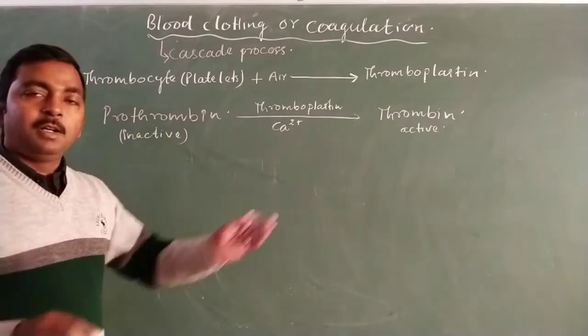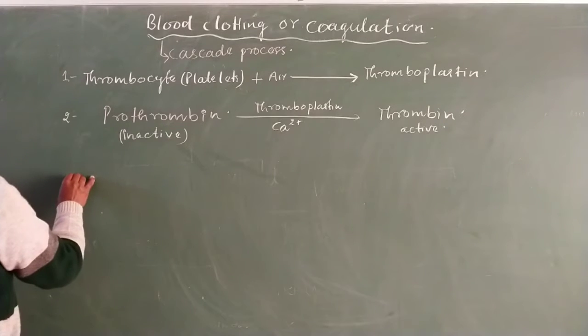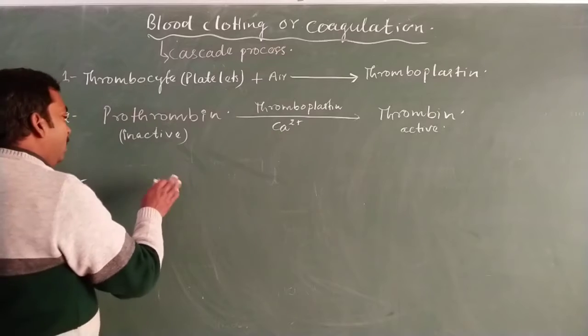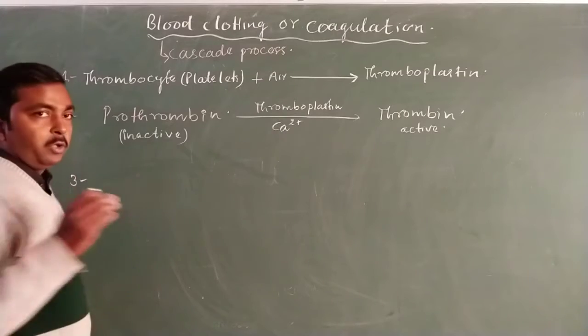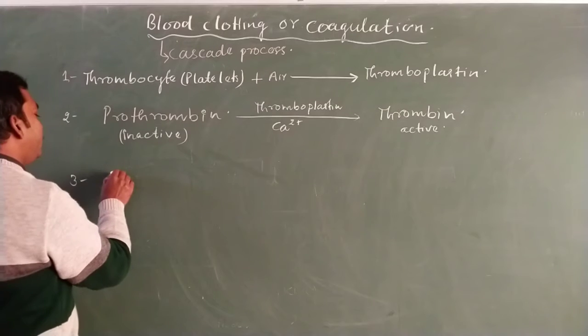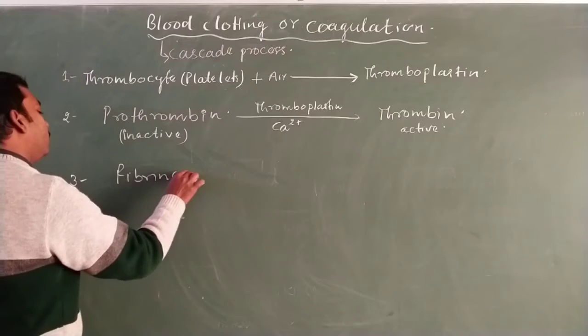Now thrombin again acts as a coagulating factor, and in the third stage this thrombin stimulates another inactive protein, which is known as fibrinogen.